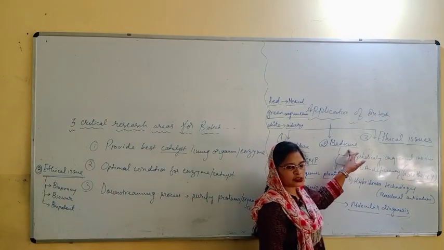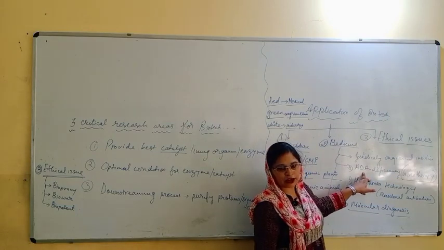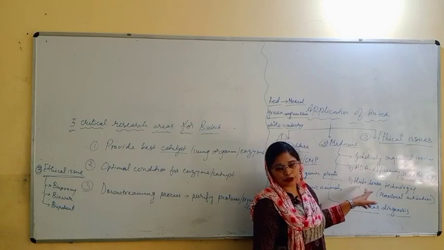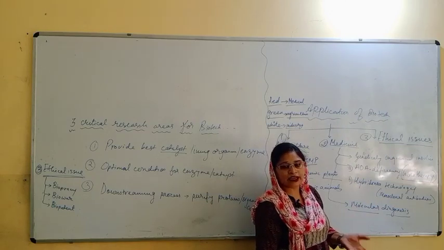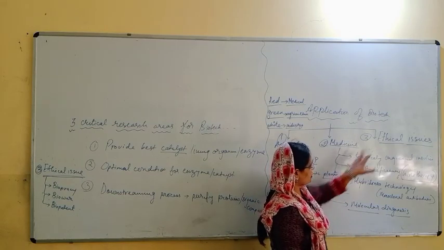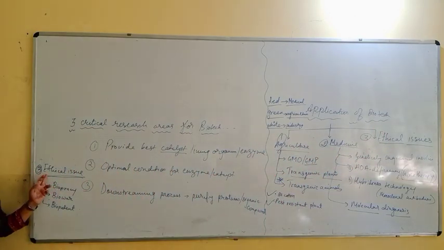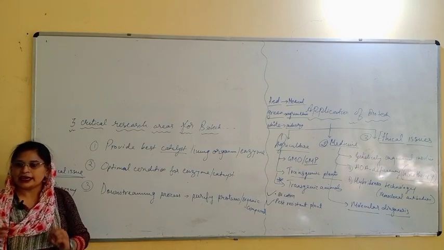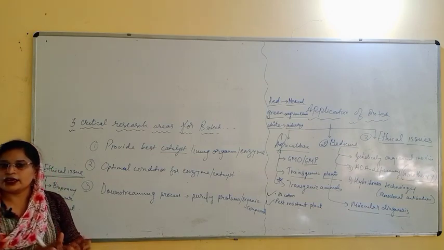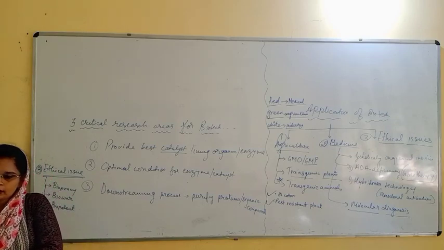Then in case of medicines, we will learn about how to get a genetically engineered insulin, how to get the ADA deficiency, how to cure it, and what is hybridoma technology or monoclonal antibodies, how they will be made, and molecular diagnosis. After all this, the last point is ethical issues, and that point I have right here. Just write down ethical issues are biopiracy, biowar, and biopatent. So this is just the summary of the entire chapter. One by one, first we will learn about the agriculture, then in medical field, and at last we will discuss about the ethical issues.